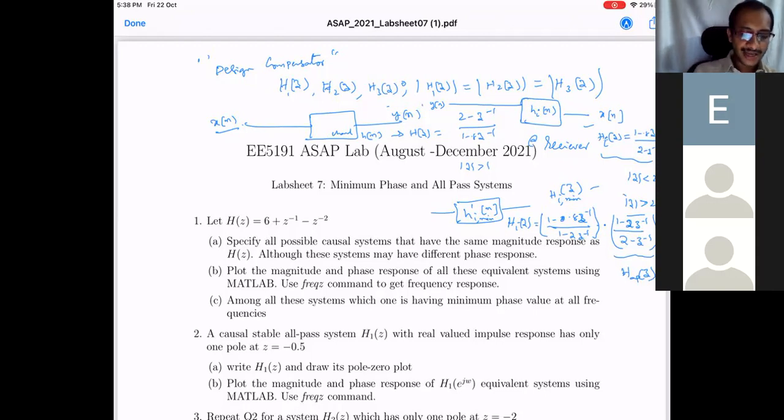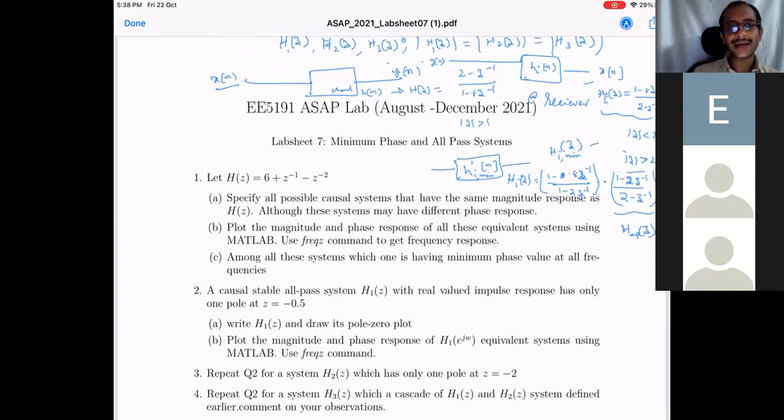Okay, no, that's fine. So now what you essentially are trying to do is using Z transform, you're trying to understand these things. Essentially, an all pass system will always have its phase response, H all pass of e^jω, always negative. And any system H of e^jω can be decomposed as H minimum phase of e^jω into H all pass of e^jω.